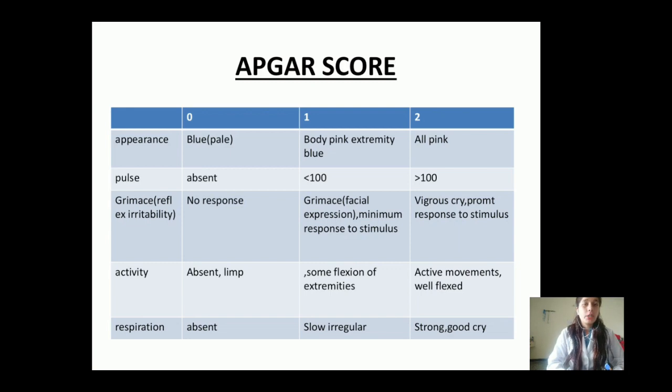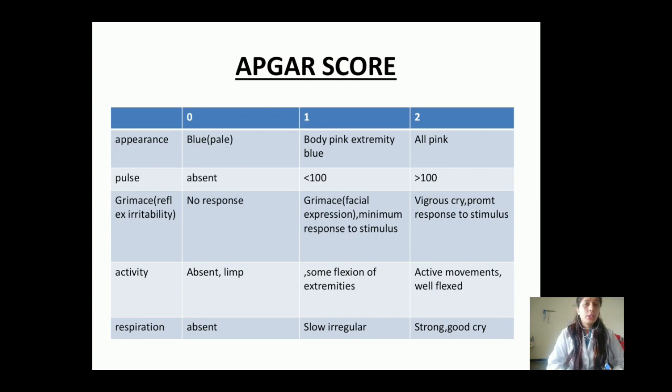Next we will move to the next parameter, that is P for pulse. In pulse, if the pulse is absent, if we are not getting any pulse in the child, then we will give 0 marking. If the pulse of the child is less than 100, in that condition we will give 1 marking. And if it is more than 100, we will give 2 marking.